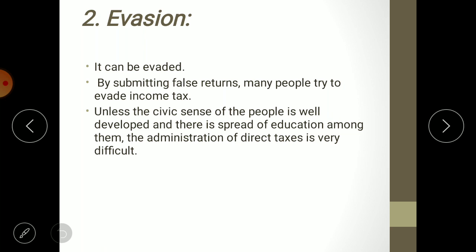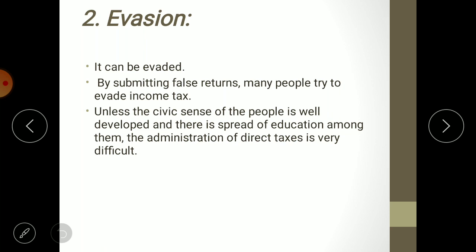In business, most of the businessmen keep two sets of books of account, one which is real for them to know the real position of the business, how much they are earning and how much cost is incurred, and the second one is unreal, to be shown to the income tax department. And in the second unreal books of account, definitely they will show lower income and more cost, and as a result they will pay less tax.